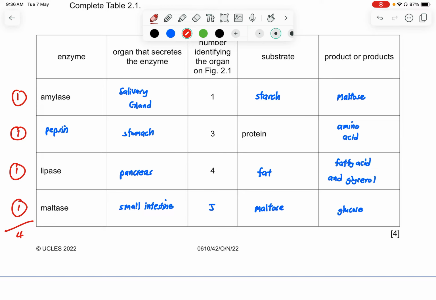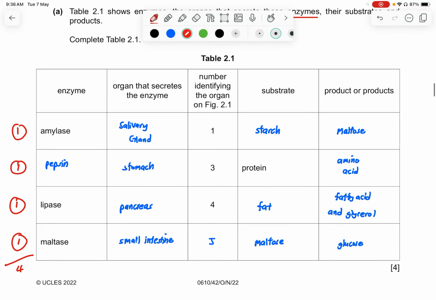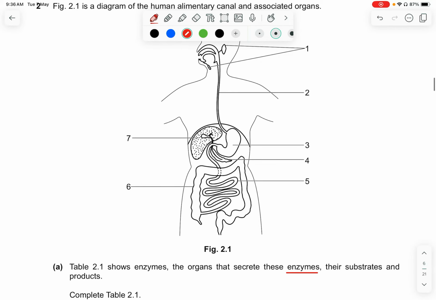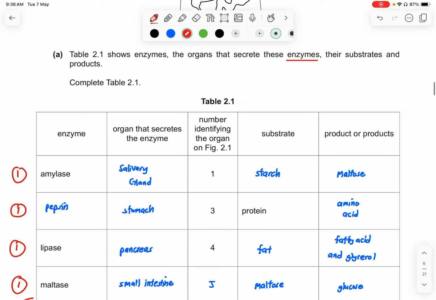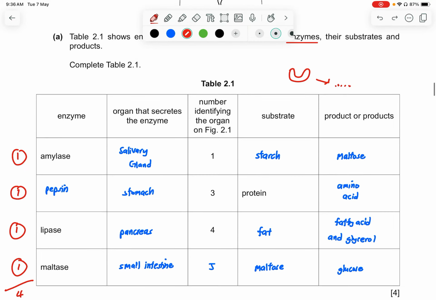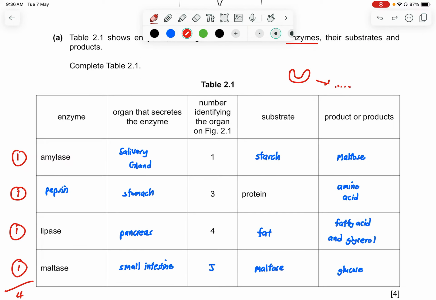Okay. So amylase, the organ that secretes it is the salivary glands, and it's located at number 1. And the substrate, meaning amylase is the enzyme, so what attaches to it so that it catalyzes the reaction to form something else. So this is the starch. So the starch will be broken down to form maltose. Then you have pepsin. Pepsin is located in the stomach, and the substrate is protein, and they will form the amino acids.